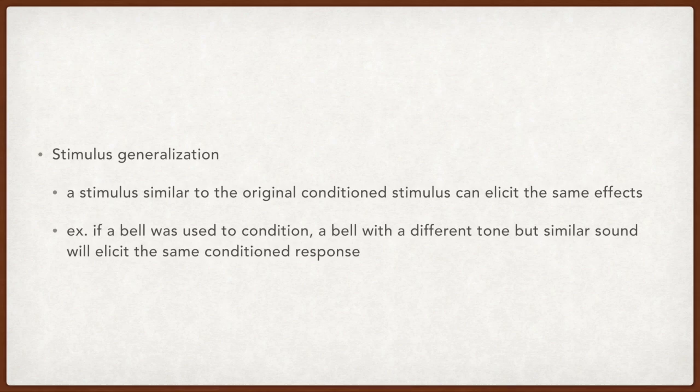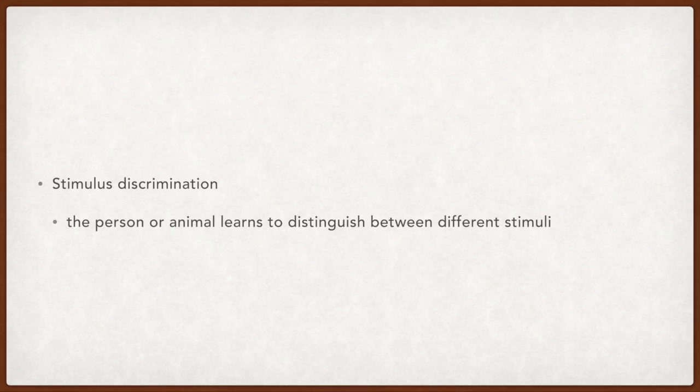We will see that this is not always true because we will move on to stimulus discrimination. In stimulus discrimination, the person or animal learns to distinguish between different stimuli. So for example, if we trained the dog with a certain pitch tone as opposed to a bell, if we lower the tone, the dog will no longer react in the same way because it will be able to discriminate between that tone and the original tone for which it was trained. However, if we use a higher pitched tone, then it will also distinguish between that.